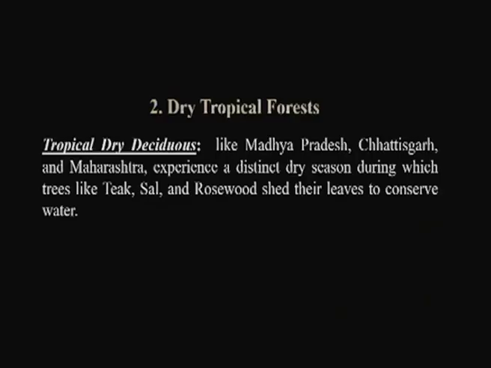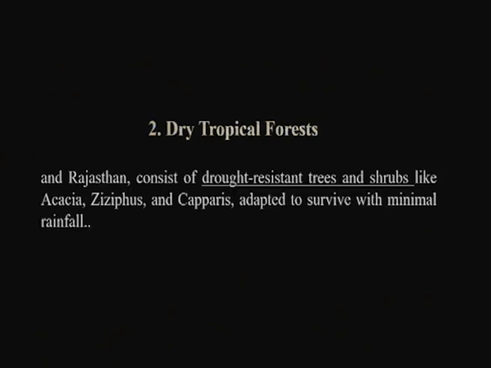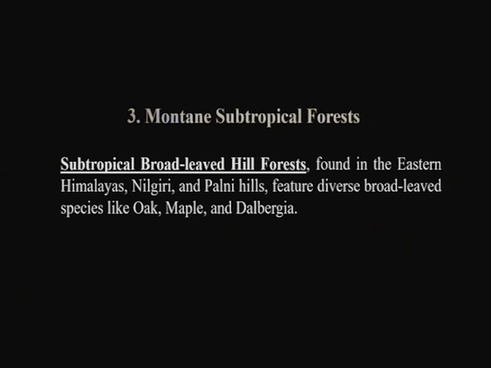The second type is dry tropical forest, mostly classified as tropical dry deciduous forest, tropical dry evergreen forest, and tropical thorn forest. Mostly here the conditions are low rainfall. Third is mountain subtropical, again with 3 types: subtropical broadleaf hill forest, subtropical pine forest, and subtropical dry evergreen forest.